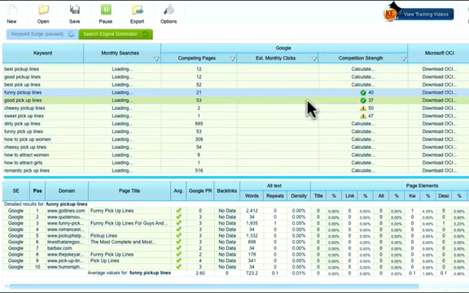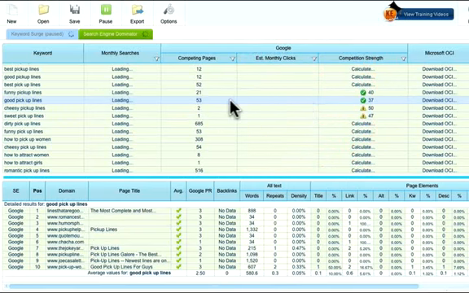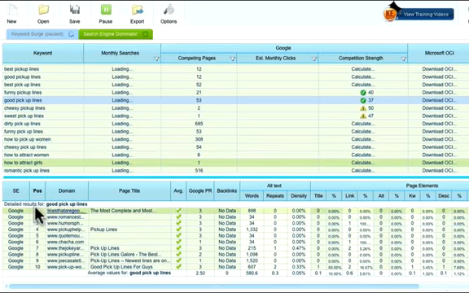That's great. So what I'm going to do now is click on that line, and it tells me the top 10 websites, gives me the domain name, and then it tries to tell me the page title. So for example, I can see that they have pickup lines, they're optimized for pickup lines, but not so much for good pickup line, except this guy on position 10. It tells me the PR, page rank, which is extremely important. Boom, in one go, it tells me everything I need to know. There are a lot of PR threes, 1, 3, 2, 1, 3. It's interesting. It's still retrieving the data, that's why it's still running.